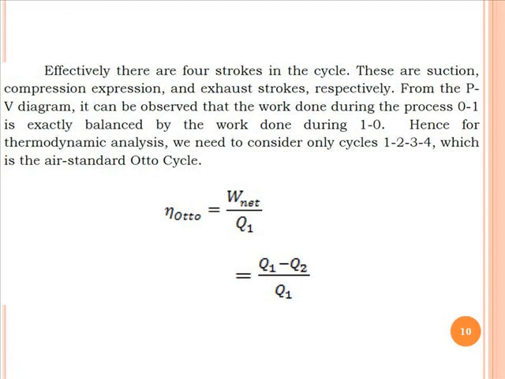Now on the PV diagram we can see that the work done during the process 0 to 1 and the work done during the process 1 to 0 is exactly balanced, and for the purpose of thermodynamic analysis we will consider only the cycle 1, 2, 3, 4 as a standard Otto cycle. So now if you want to know the efficiency of the Otto cycle, then again it is the ratio of net work available divided by supplied heat, or you can say it is Q1 minus Q2 divided by Q1.